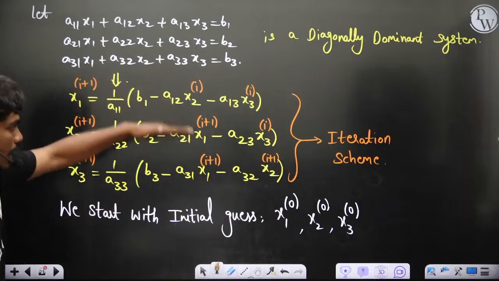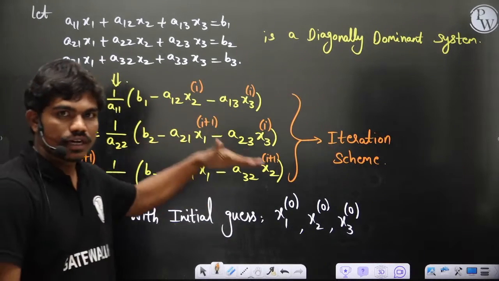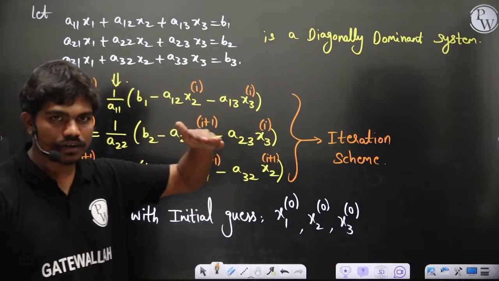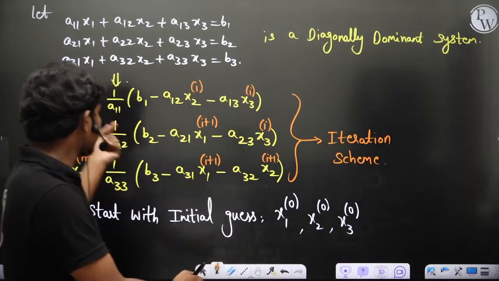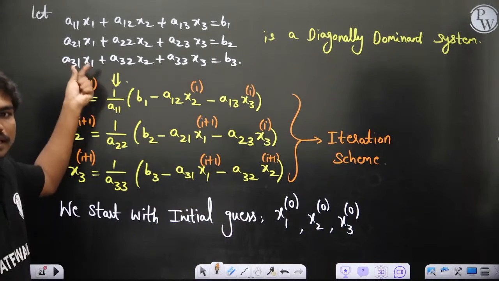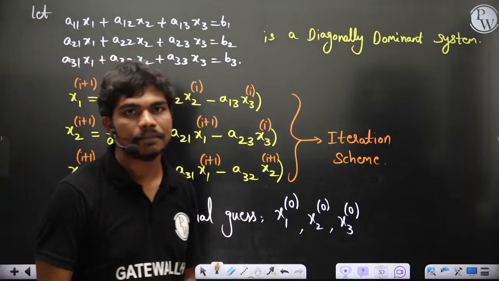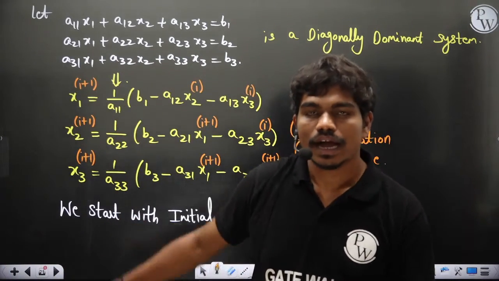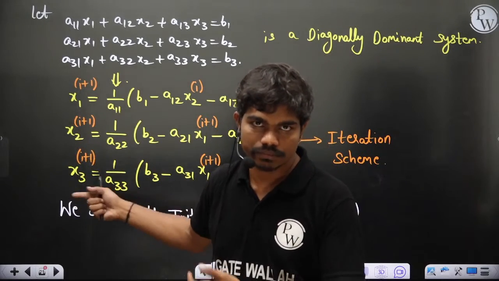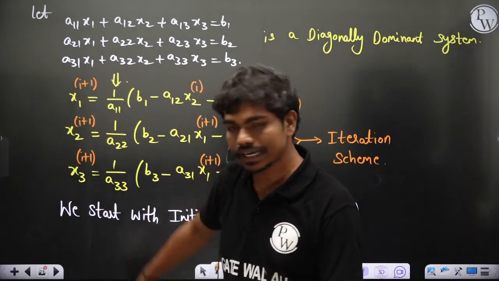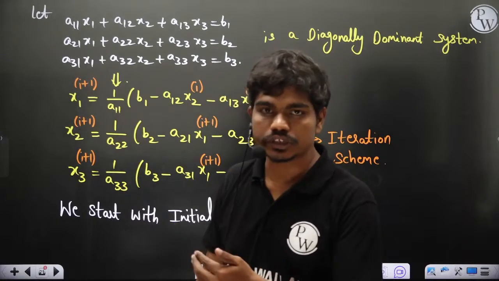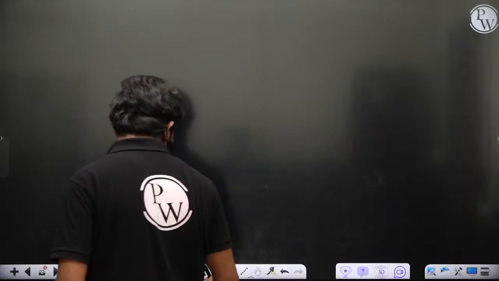These are the steps and i starts from 1. In the first iteration you will have the values, in the second iteration you will have the values. Then there comes a convergence, where if you check the value of x1 in the i plus 1 and in the ith iteration, there won't be much difference. Then we say the solution got fixed, and that's the solution. I'll use the same set of equations and apply this technique, and we will see how to work out Gauss-Seidel, which actually assures a solution. So let's see how we are going to do it.